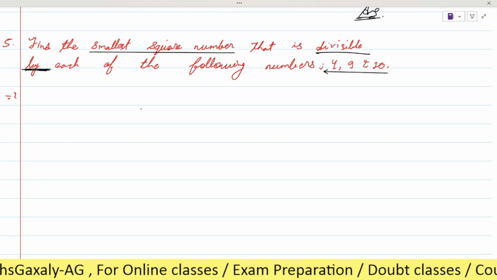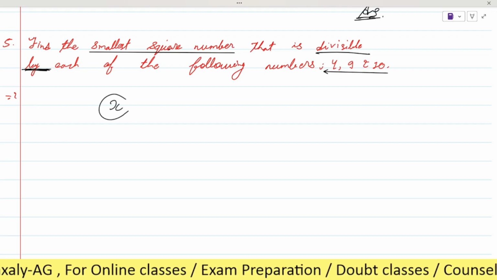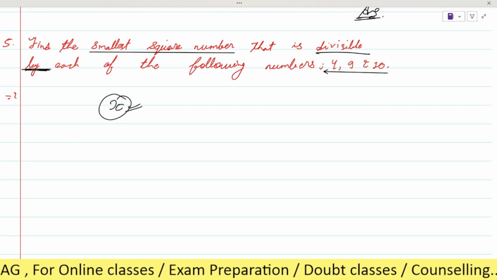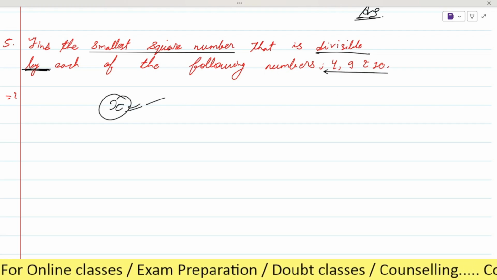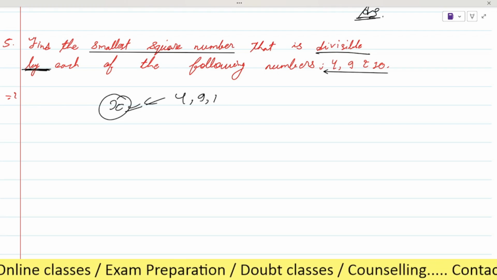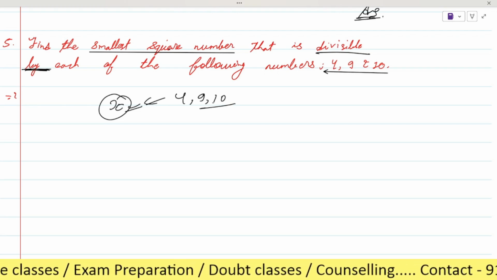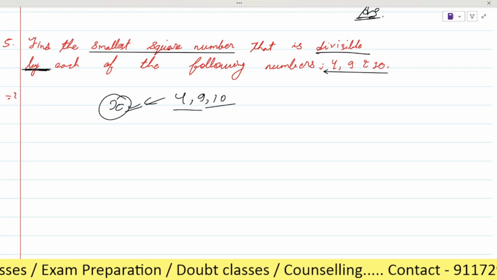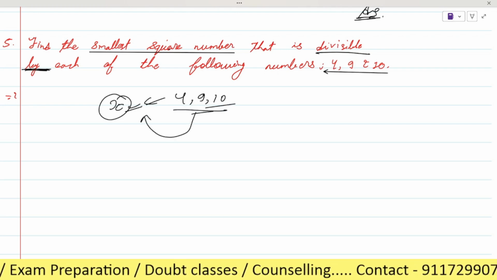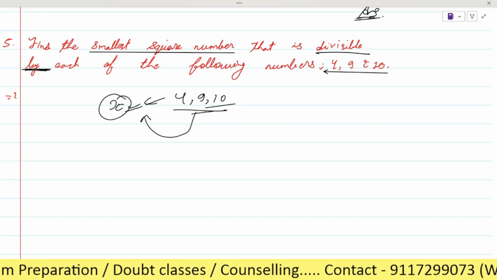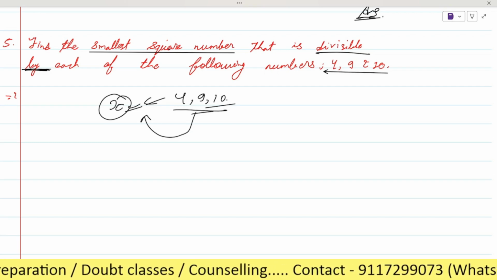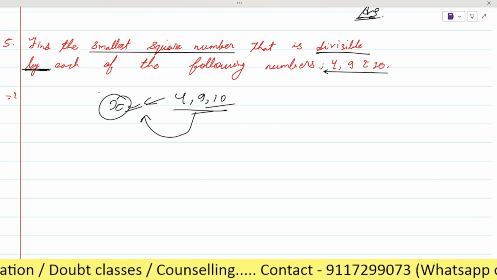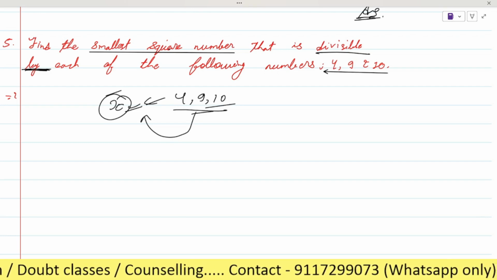Suppose x is the smallest square number which is divisible by 4, 9, 10. Okay, it means we can say that 4, 9, 10 can divide x, right? 4, 9, 10 can divide the x. X is the resultant number which we have to find.